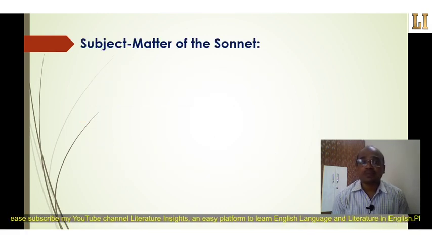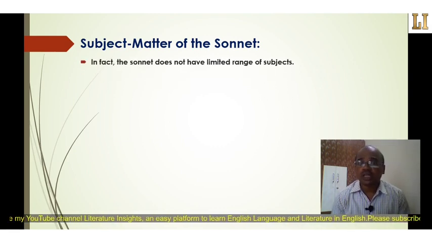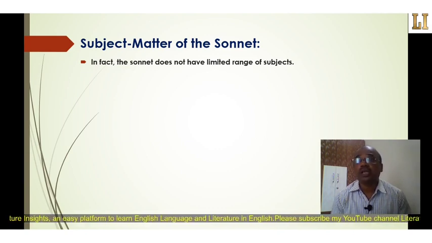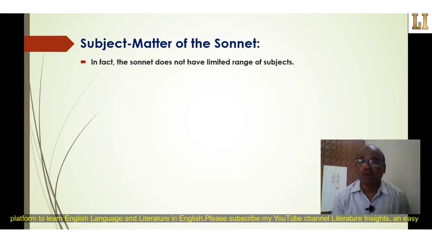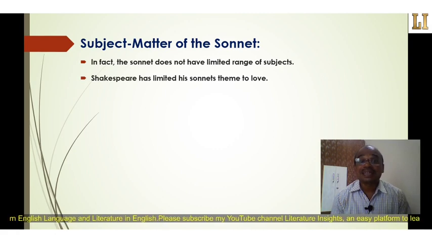Now let's see the subject matter of the sonnet. What is the subject matter of the sonnet? In fact, the sonnet does not have a limited range of subjects. So we can say that a sonnet can be written on any type of subject, any branch of subject. It does not have any kind of restricted range of subjects. It is free from all restrictions. But here, as an exception, we can see that Shakespeare has limited his sonnets to the theme of love, as we have seen in his Shakespearean sonnet.